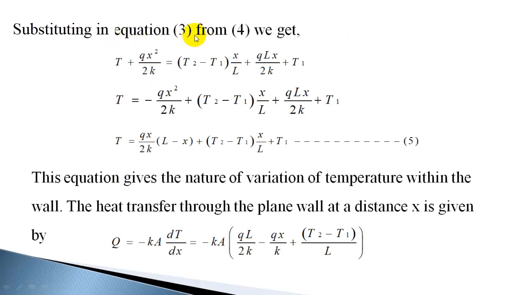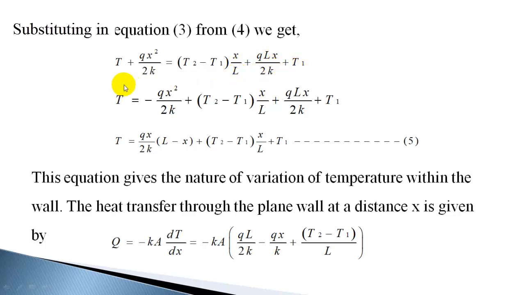So substituting equation 3 and 4, that is C1 and C2 values in the equation for temperature, you get T plus Qx square by 2k is equal to, C1 is T2 minus T1 by L plus QL by 2k, C1x, so that is T2 minus T1 by L x plus QL by 2k x plus C2, which is T1.